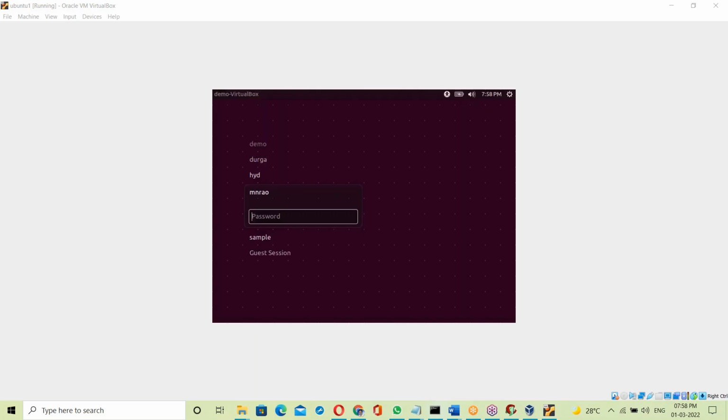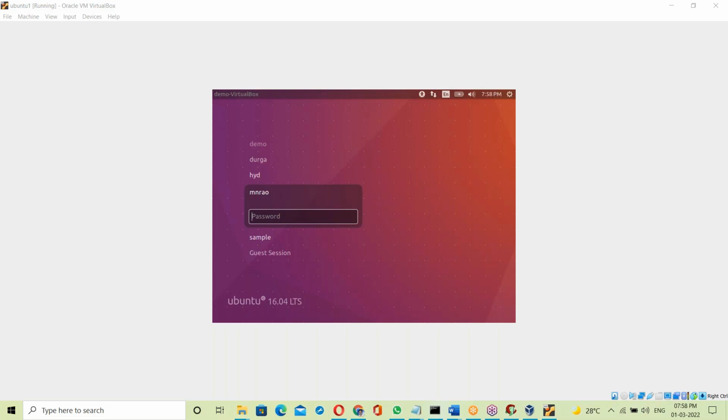Let us see. This is a login, just login users, support demo login. Yes, Linux base.